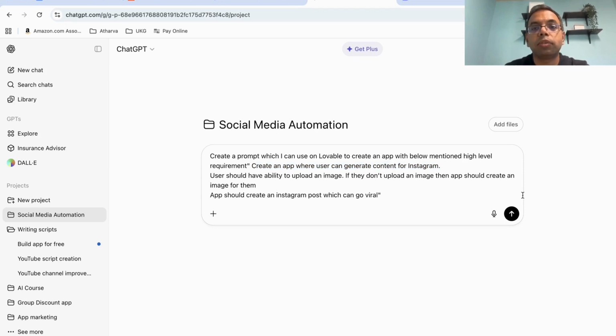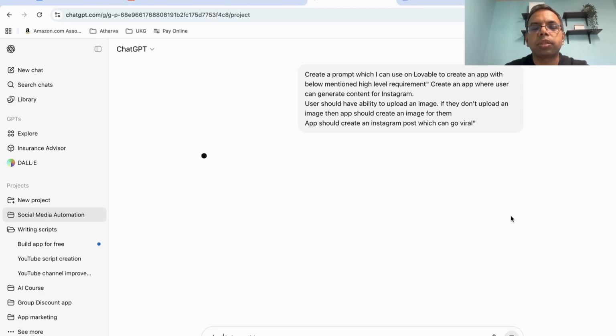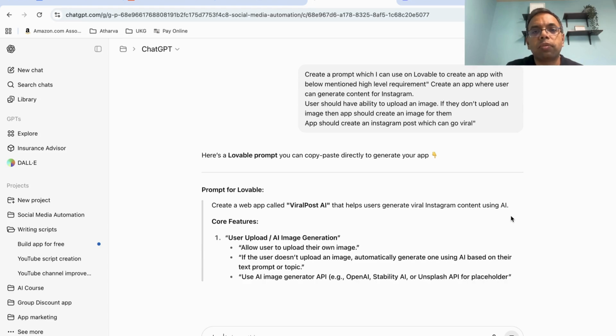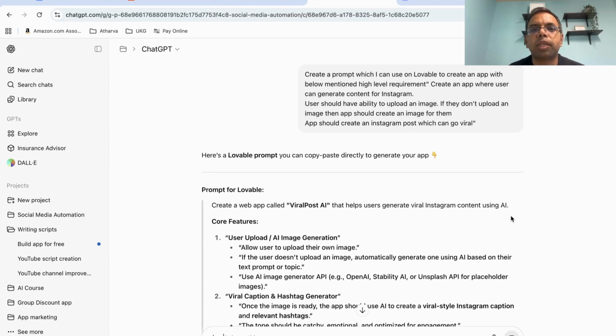So now let's see what kind of prompt ChatGPT is creating for us. And whenever we are developing an app, the more detailed a prompt we provide in the first go, these vibe coding platforms will provide you a better application. Otherwise, what happens is a lot of the time people will give a one-line requirement, then a vibe coding platform like Lovable will create something. Now if you want to make changes, you can, but then these apps leave a lot of garbage code and things start becoming really complex and messy.